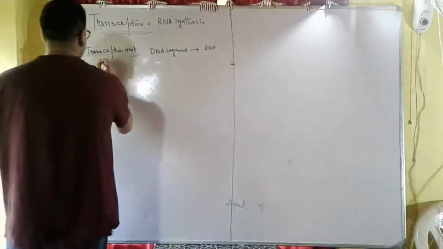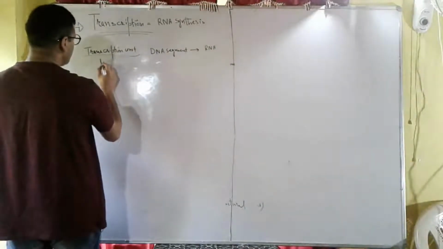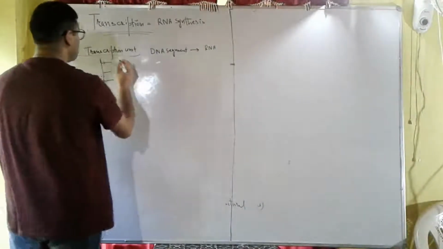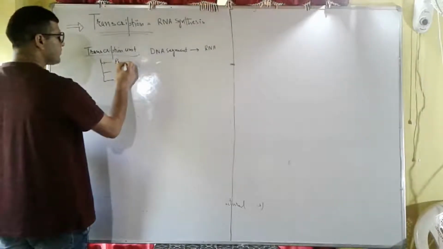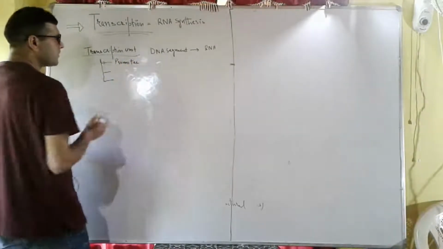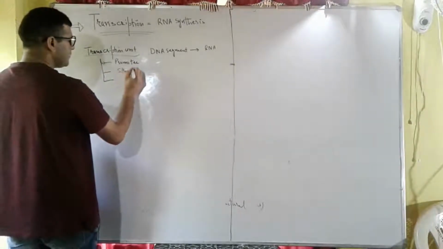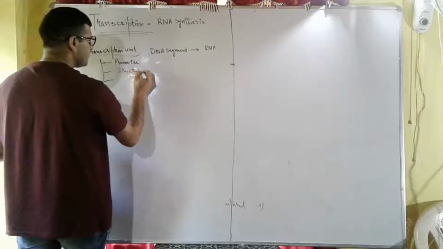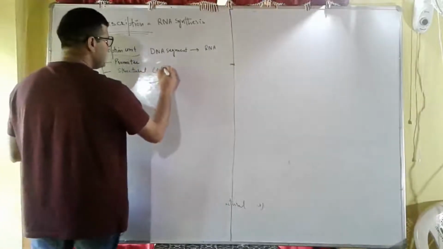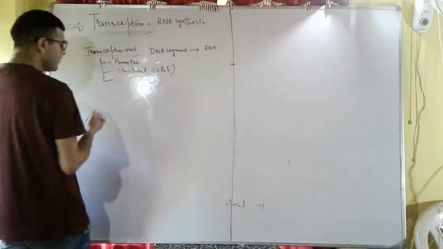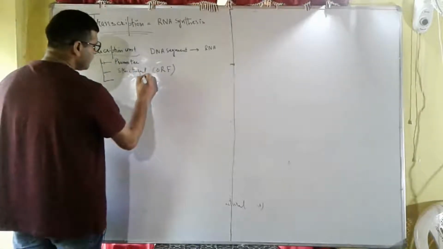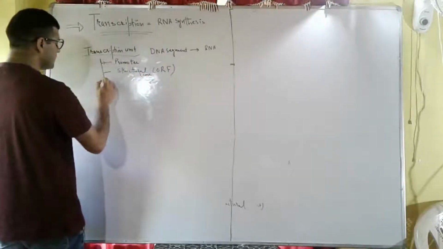This transcription unit has three important components. One is called the promoter. Another is called the structural gene, what is called the open reading frame. Then we have the terminator.